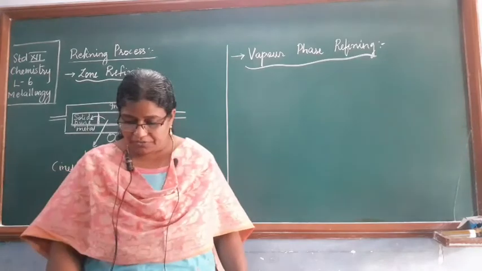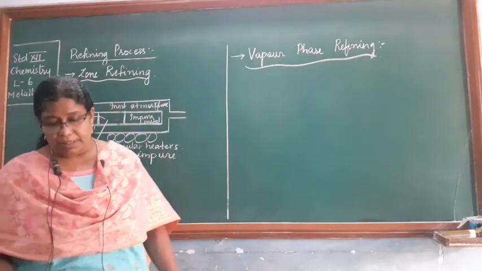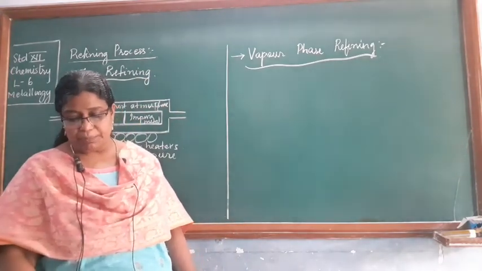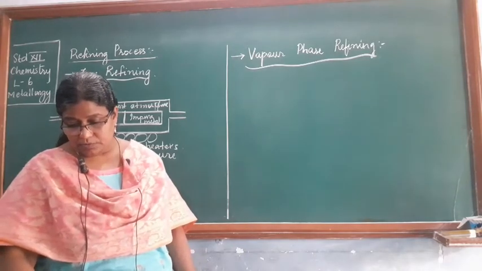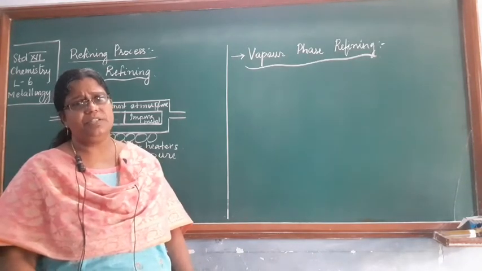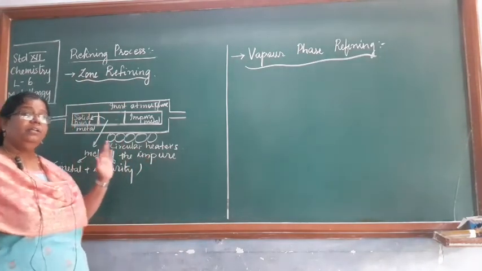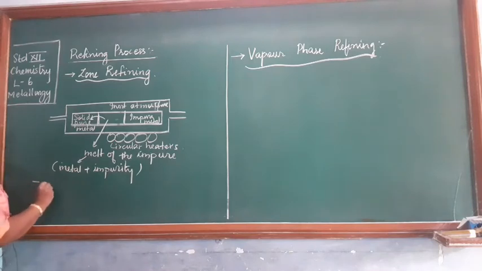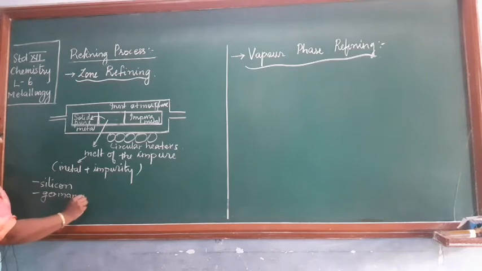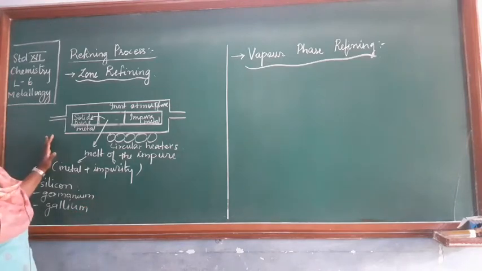And in zone refining, very important metals like germanium, silicon, from which semiconductors are made, like silicon, germanium, and gallium, are all purified by this method. So these are the metals which are used for preparation of semiconductors: silicon, germanium, and gallium. These are all the metals which are purified by the zone refining process.